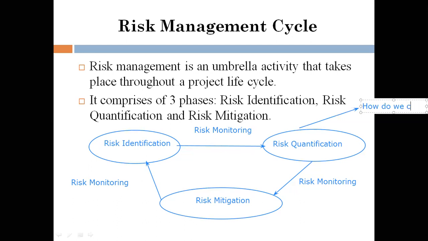So how do we characterize, quantify, and prioritize risks? Okay, that is risk quantification. How are we prioritizing it? How are we quantifying it?